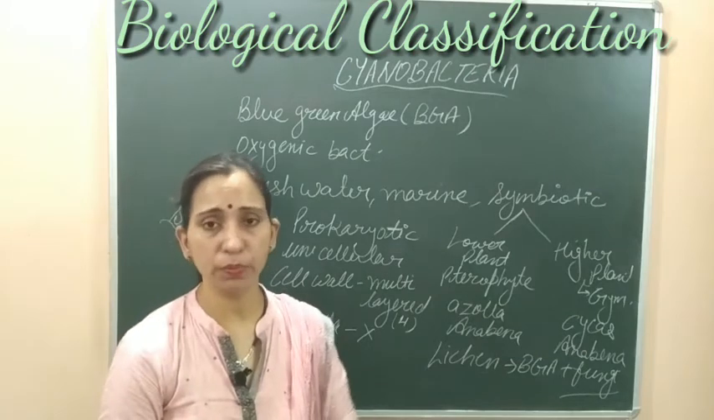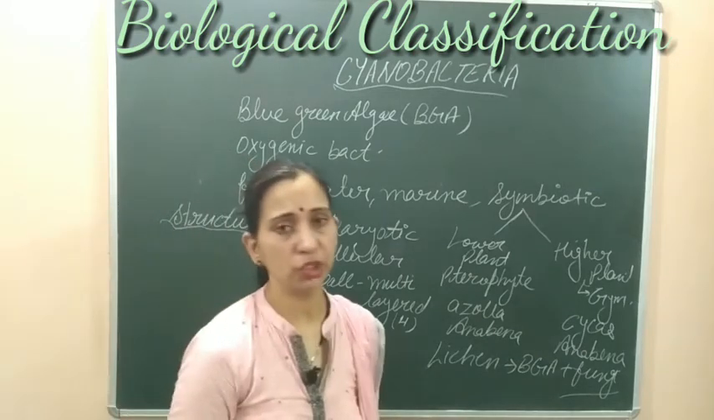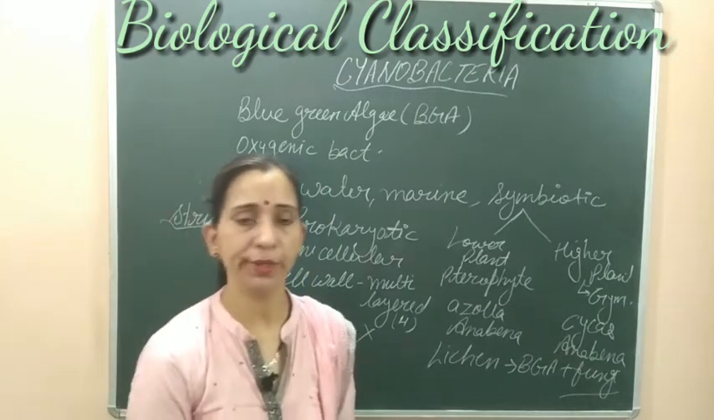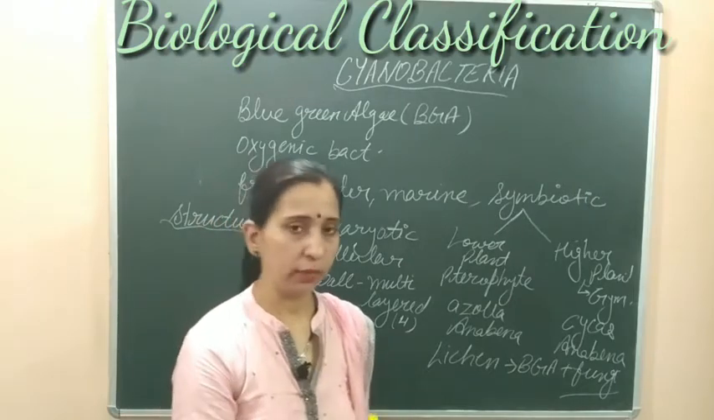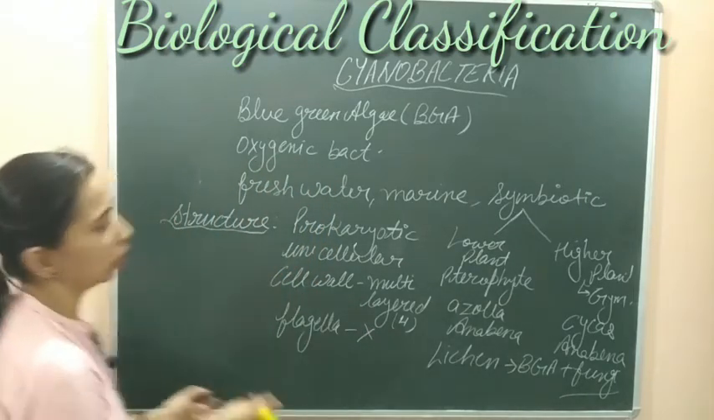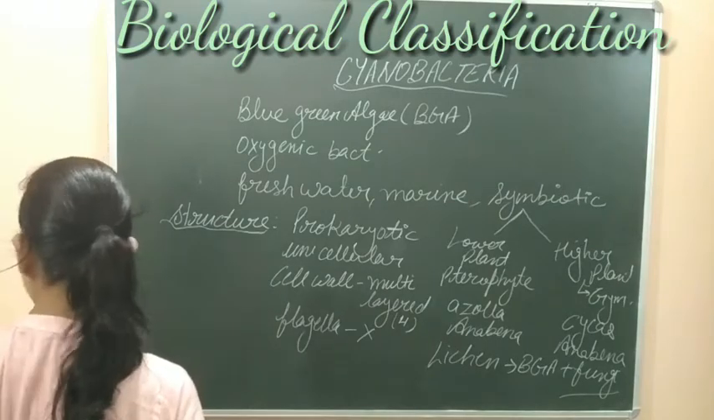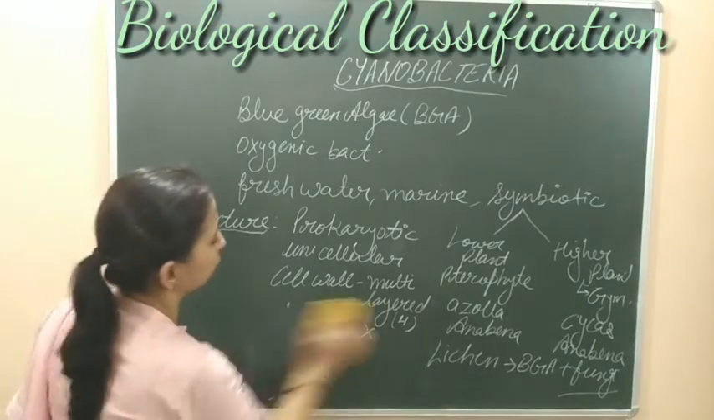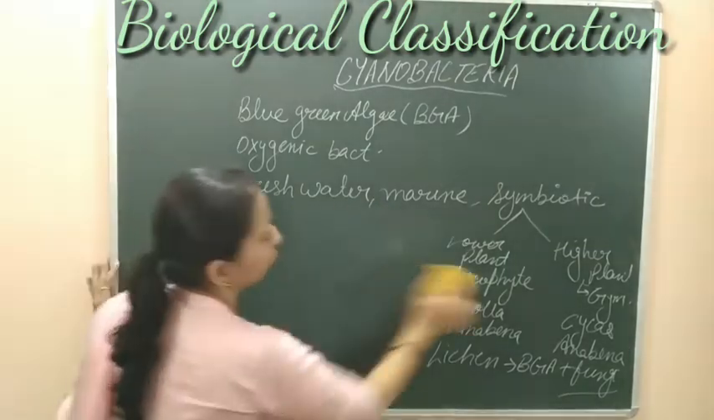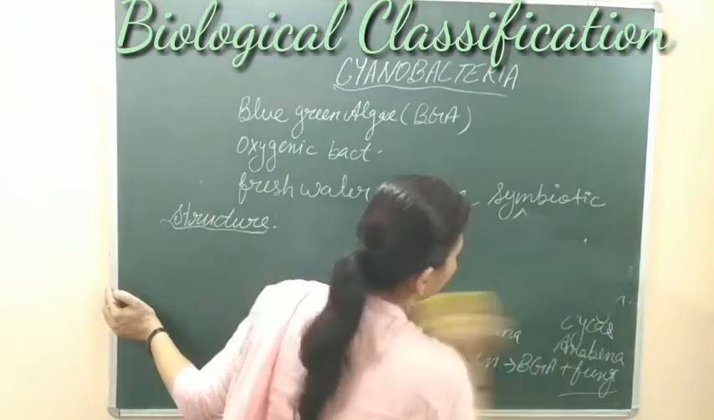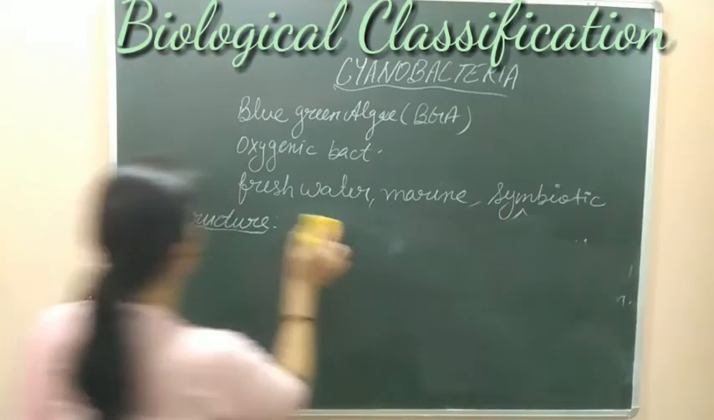Another difference between cyanobacteria and eubacteria is that they have pigments. They are phototrophic bacteria and they can do photosynthesis. So they have pigments. Let's draw the structure of these bacteria so that we can understand it very clearly. Diagram बना के हम इसको explain करने की कोशिश करते हैं.